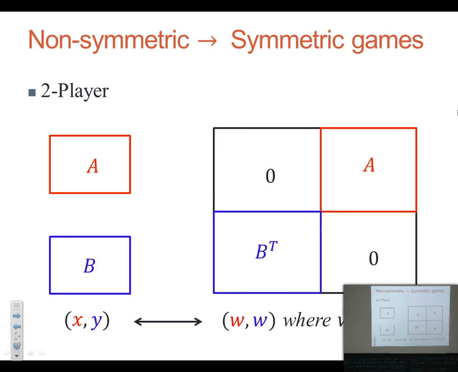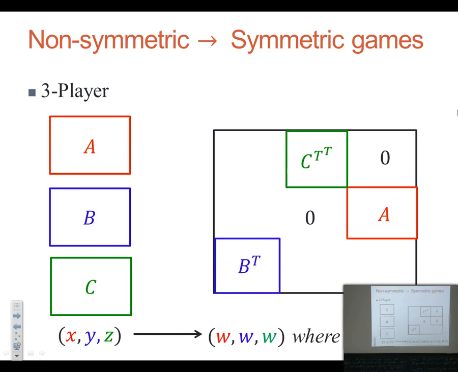So let's do the same trick for three players. Now we have three tensors A, B, C, and we try to plug in in a similar way. If (x, y, z) is the Nash equilibrium here, then we can get (w, w, w) as the Nash equilibrium here, but the problem is that w is only (x, 0, 0).